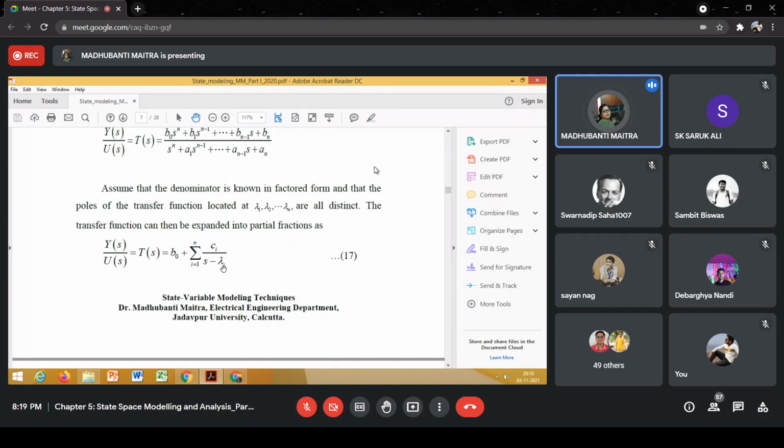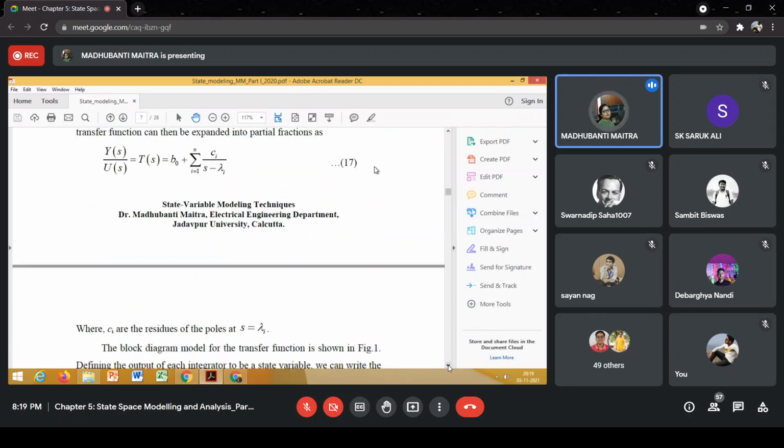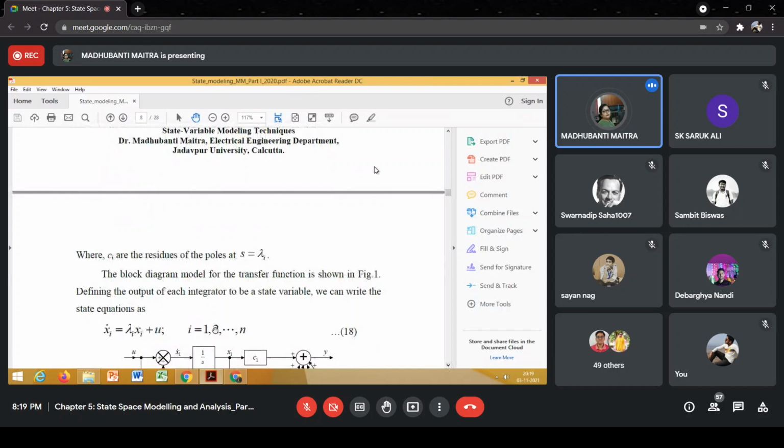We can define the first state variable as x1 is equal to C1 u divided by s minus lambda 1. That means the state equations will now become x1 dot is equal to lambda 1 x1 plus C1 u.